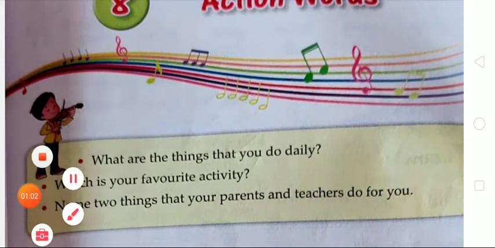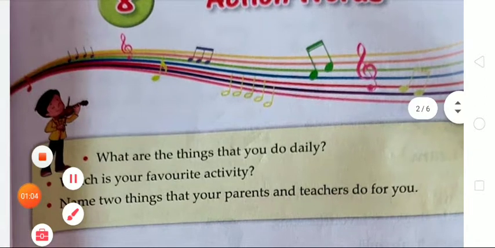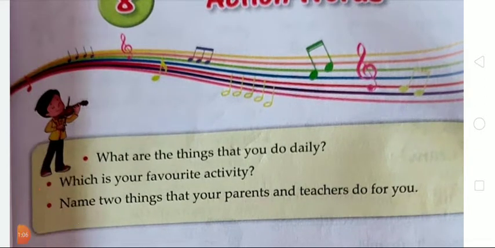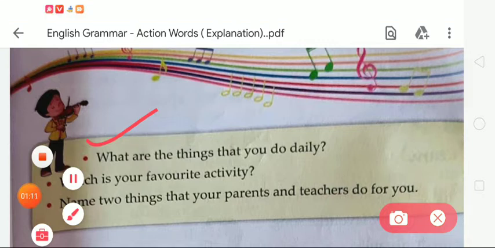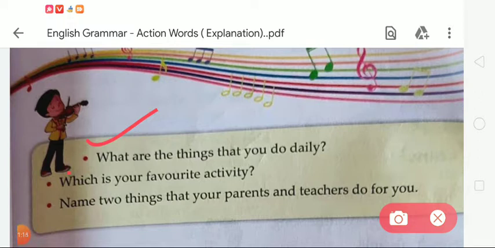It is an activity, so you have to do it. What are the things that you do daily? For example, your daily things are bathing, eating, studying, reading, writing, playing. These are all the activities that you do in your daily life.